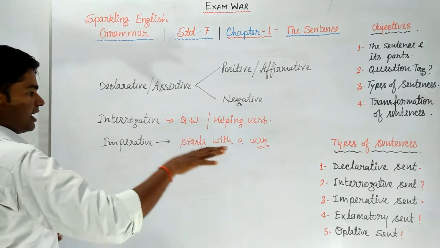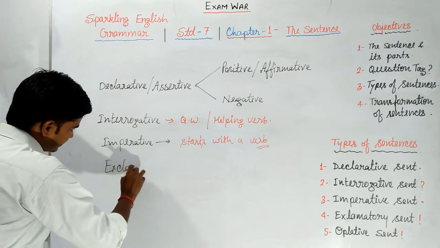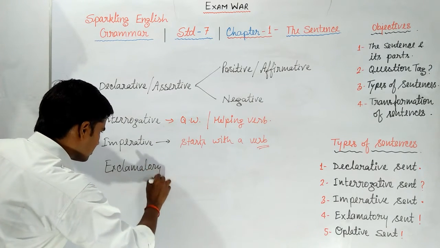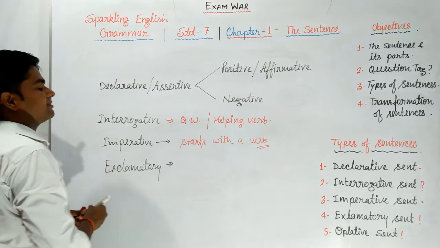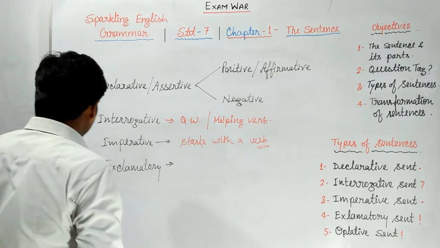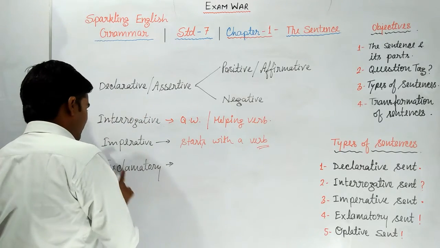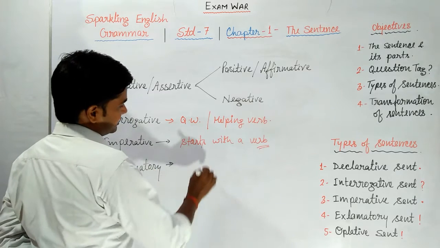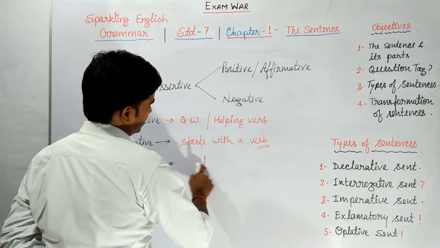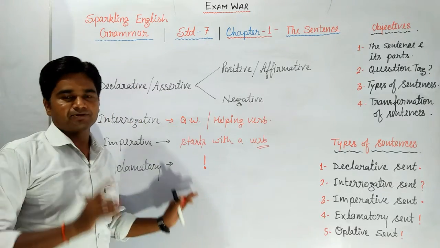Next one, exclamatory sentences. What is that? Exclamatory sentences are used to express sudden feelings. We use sudden feelings in exclamatory sentences, and this type of sentence contains a mark of exclamation. This is the most distinguishing feature of this type of sentences.